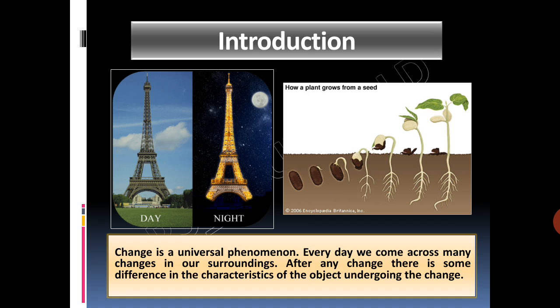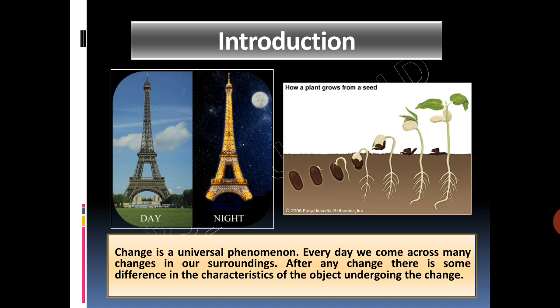For example, a raw mango is green in color, but it turns yellow on ripening. Thus, when a fruit ripens, its color changes. A sapling is very small in size, but it becomes larger with time as it grows into a plant. That is, its shape and size change.